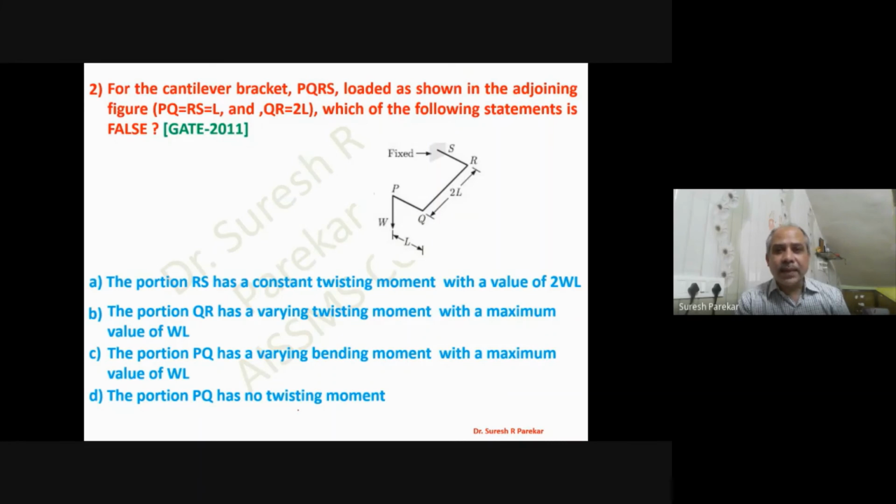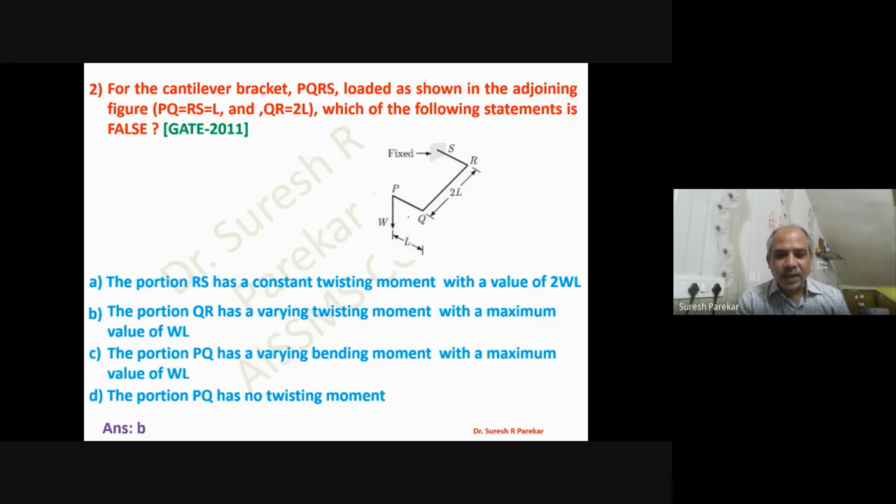Then we have the cantilever bracket PQRS loaded as shown in the adjoining figure. Which of the following statements is false? The portion RS has a constant twisting moment with a value of 2WL. Now this will be RS. Now what will be the bending moment due to this? So this will be the first option. Second, we have QR. Then QR has a twisting moment with a maximum value of WL. Then the portion PQ has a varying bending moment, with a maximum value of WL. And the portion PQ has no twisting moment.